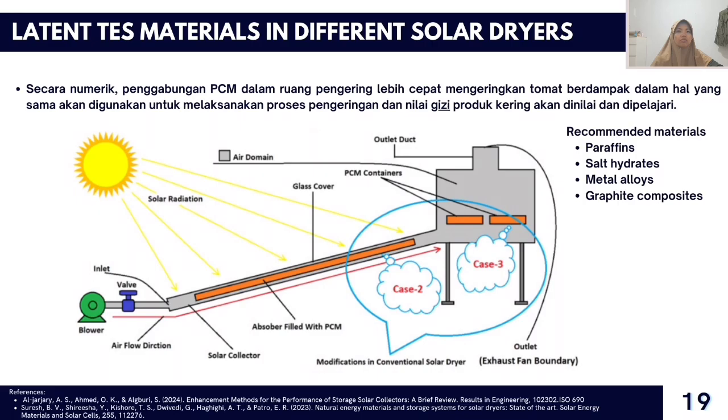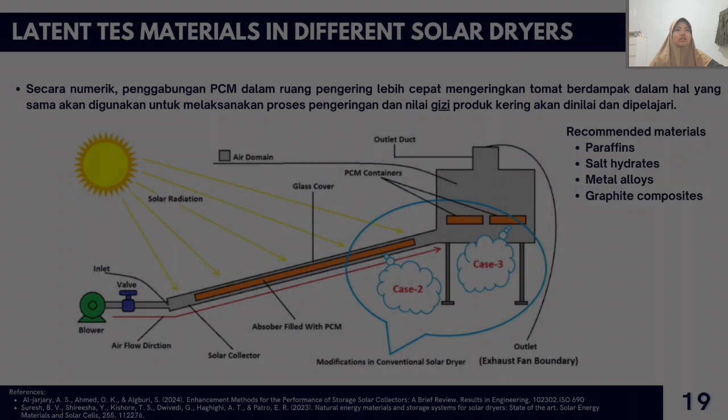Metal alloys are durable and have good thermal conductivity, but lower energy density compared to phase change materials. And graphite composites can be ideal materials for applications that require fast and efficient heat transfer.